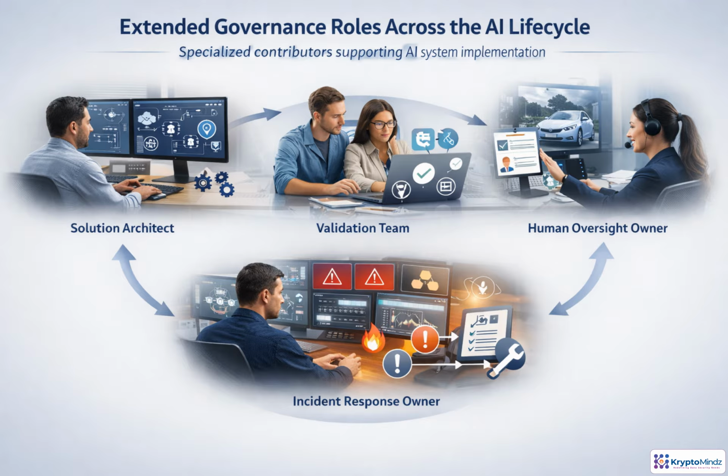No single role governs an AI system alone. As the system moves from intake through design, validation, release, monitoring, and retirement, different specialists add control. The solution architect translates policy and risk requirements into practical design choices, controls, and integration standards. The validation team provides independent evidence that the model is fit for use, including robustness, safety, fairness, and security. The human oversight owner defines when people must review, override, or escalate decisions. The incident response owner ensures failures are contained, investigated, communicated, remediated, and documented.